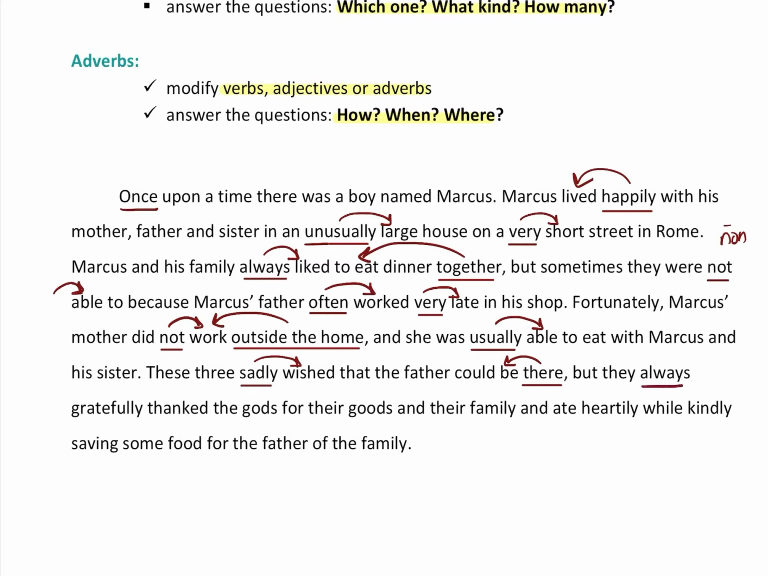But they always gratefully thank the gods for their foods and their family. They always gratefully. So how did they thank? Gratefully. When did they do this gratefully? Always. Thank the gods for their foods and their families and ate heartily. So how did they eat? They ate heartily while kindly saving. So how did they save? They saved kindly some food for the father of the family.